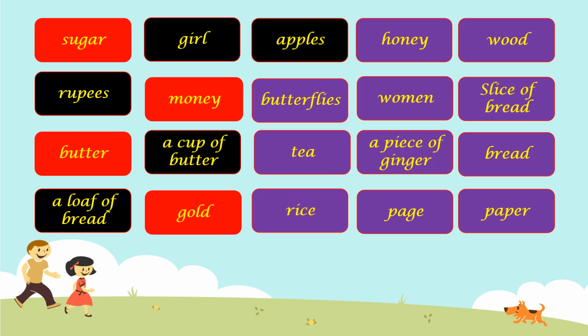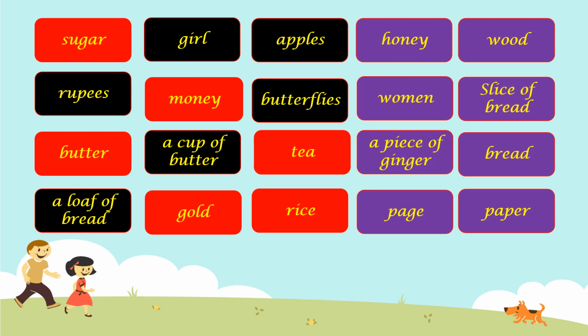Butterflies. Yeah, we all can count butterflies. So that is also countable. Can you count tea? Can you say I have 1 tea, 2 tea? No, you can't. So the word tea is not countable. Rice. We cannot count rice. So that is also uncountable.